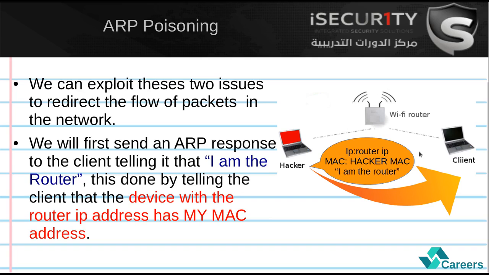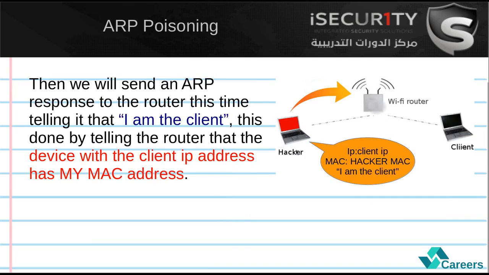We're going to tell the client the device with this IP has my MAC address. So we're going to tell the client that I am the router, basically. This will cause the client to, instead of sending the packets to the router, start sending the packets to us, because we told it the device with the router IP is me, has my MAC address.